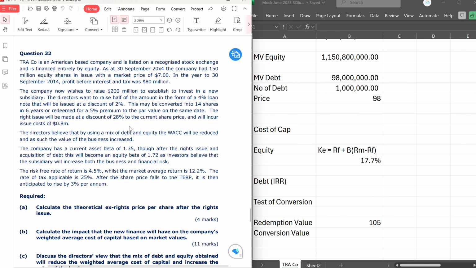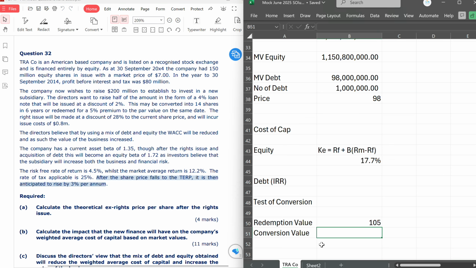One thing we know for sure is that the question has made us understand that after the share price falls to the theoretical ex-price, it is then expected to grow by 3%. So conversion value will be equals to the 14 shares multiplied by the share price at that point.